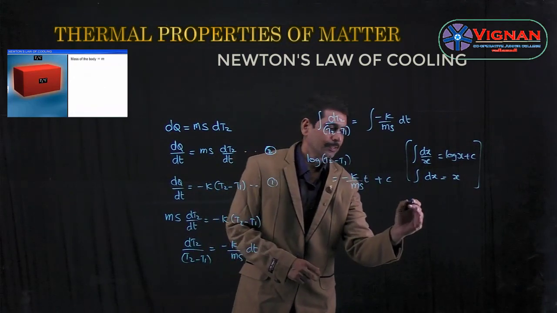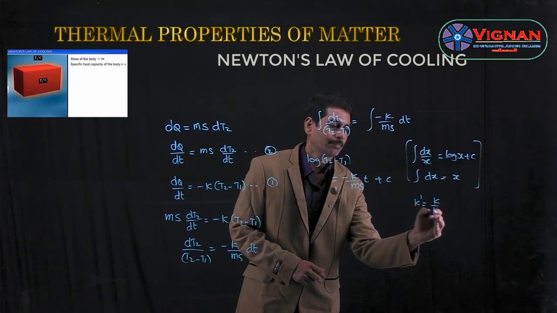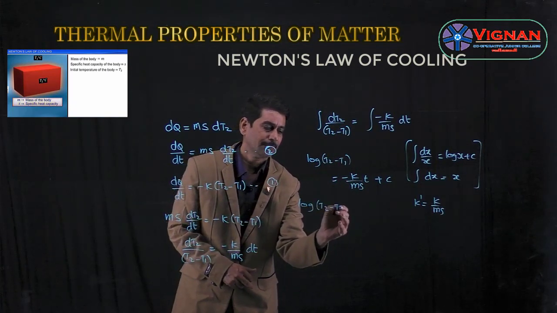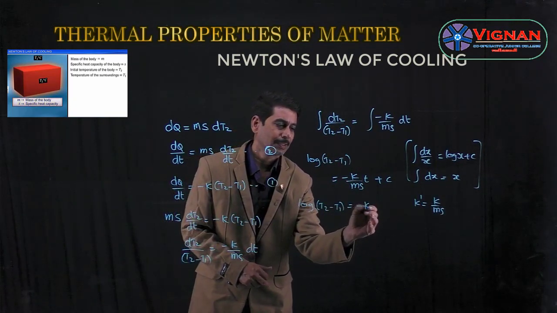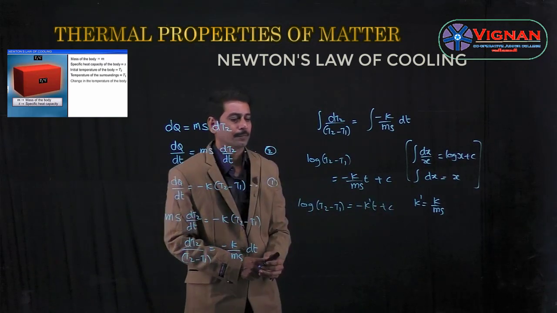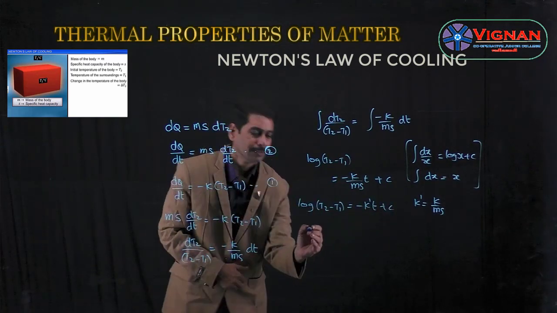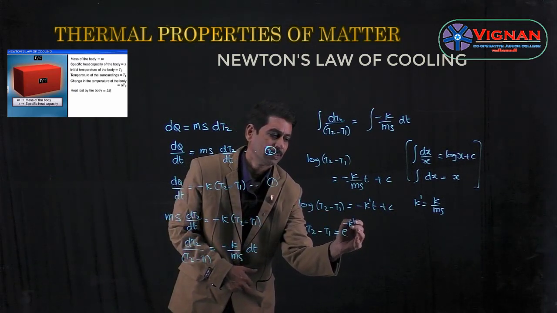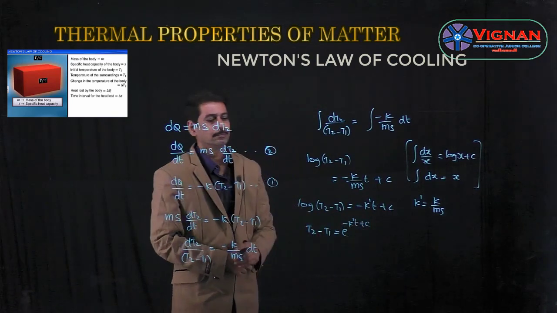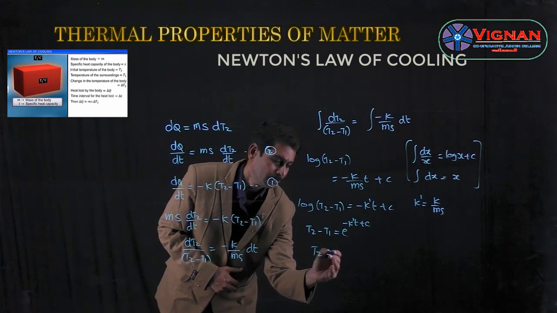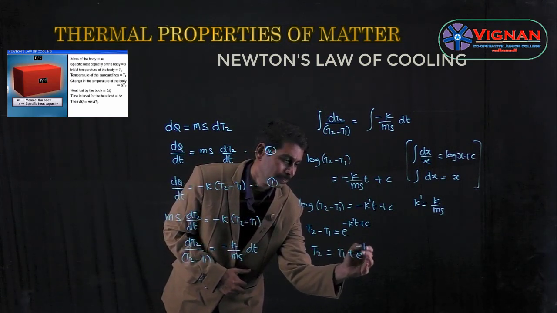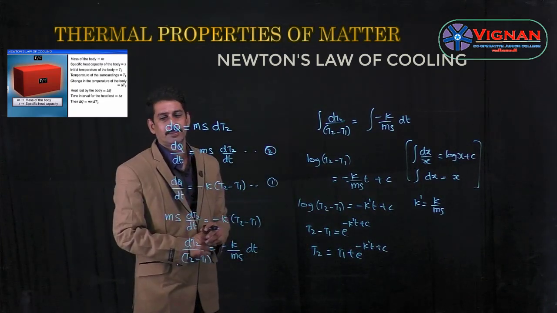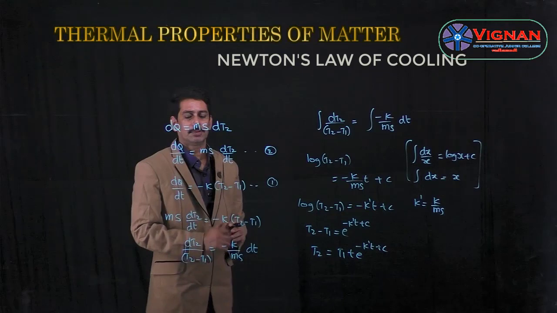And let us consider k dash is equal to k by ms. Then this equation becomes logarithm of T2 minus T1 is equal to minus k dash into t plus c. Now take the exponential on the other side, then it becomes T2 minus T1 is equal to e power of minus k dash into t plus c. And from this T2 is equal to T1 plus e power minus k dash into t plus some constant. So this equation is used to find the rate of cooling of a body for a particular range of temperature.